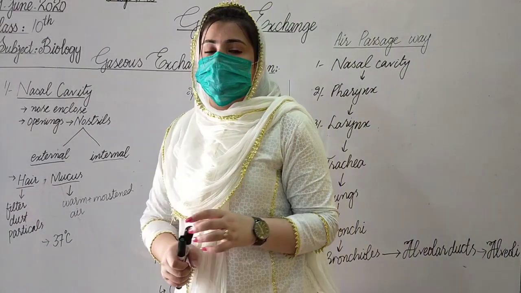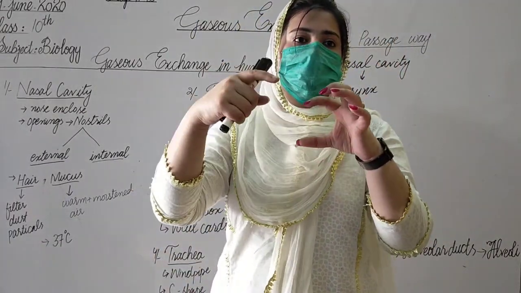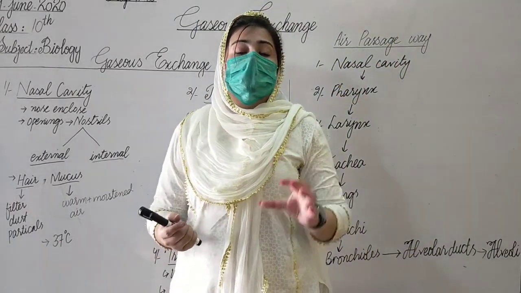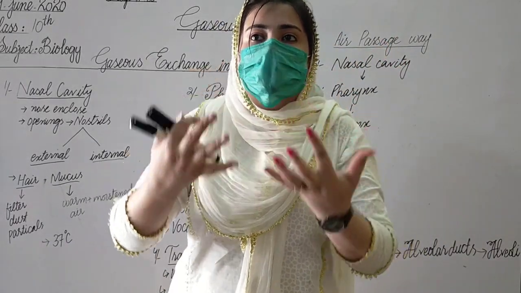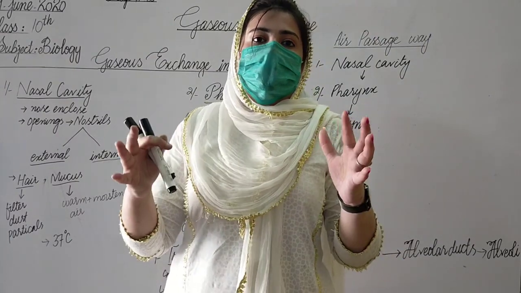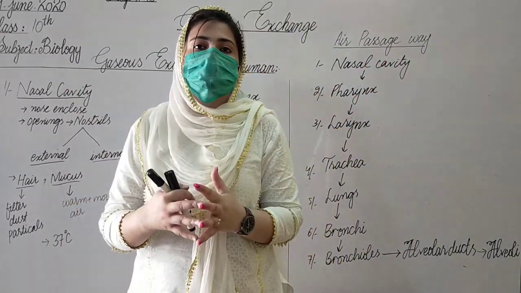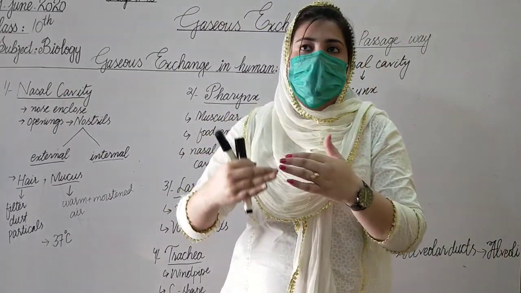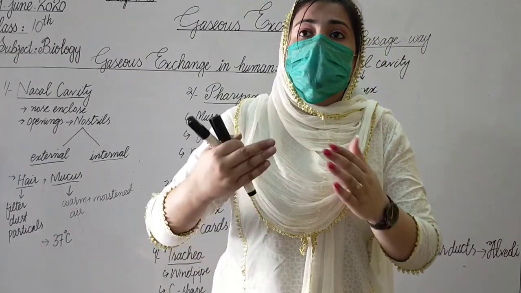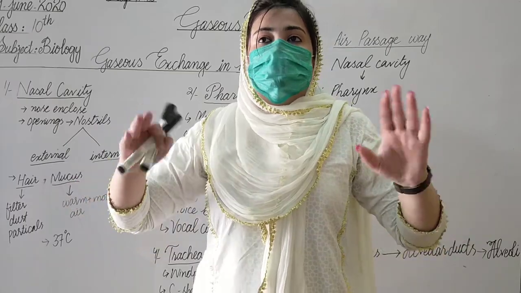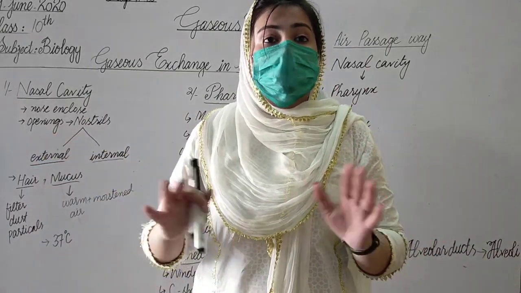Now the question arises, why are they C-shaped? Why are they not circular? The answer is very clear. They are C-shaped because, if there is no air in the trachea, they prevent it from collapsing.